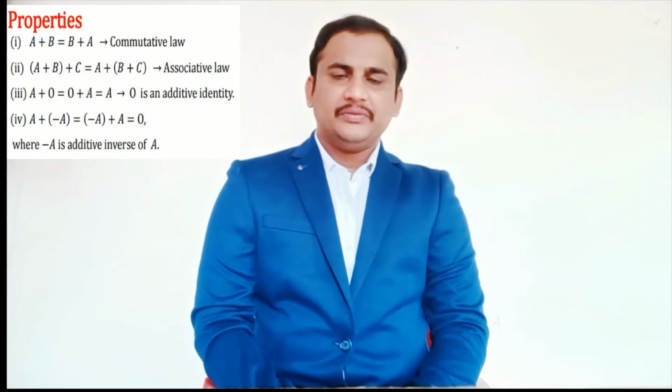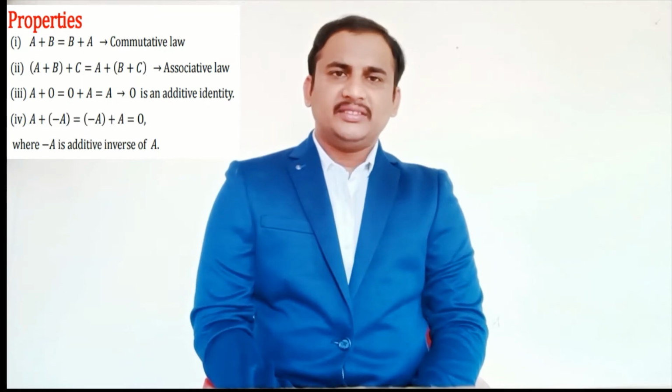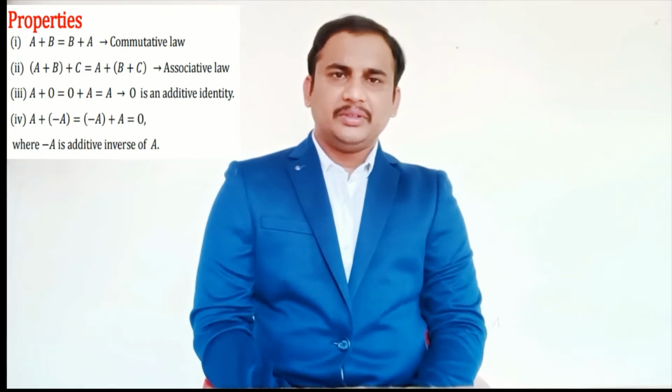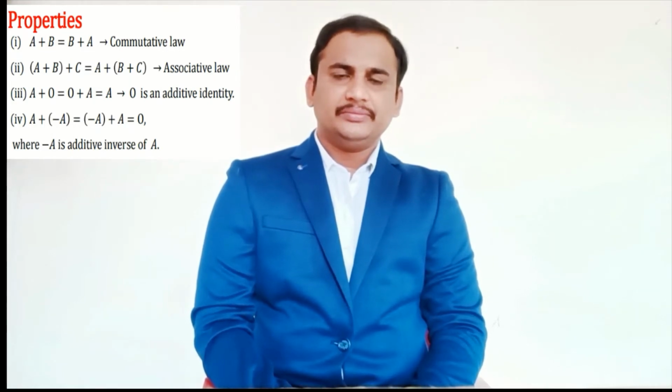Properties. If A and B are two matrices, then property 1: A plus B equal to B plus A is the commutative law. Property 2: (A plus B) plus C equal to A plus (B plus C) is the associative law.